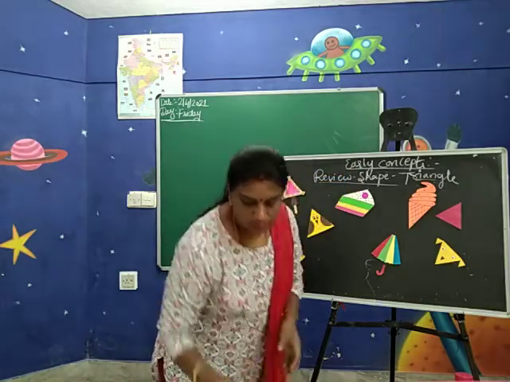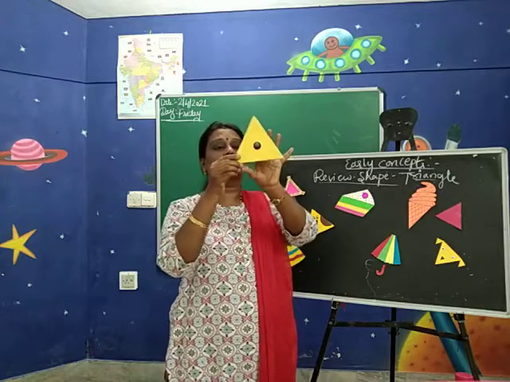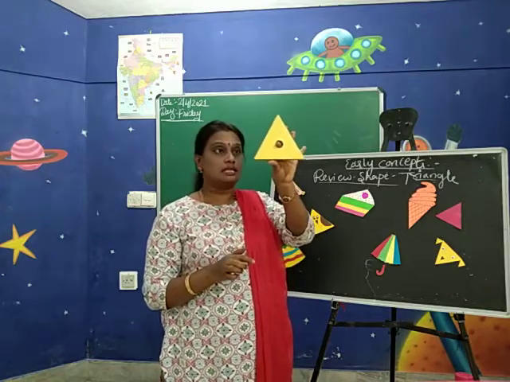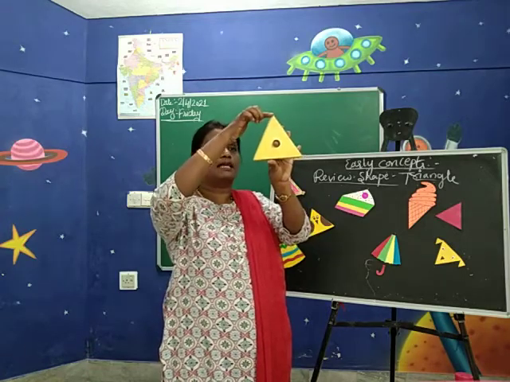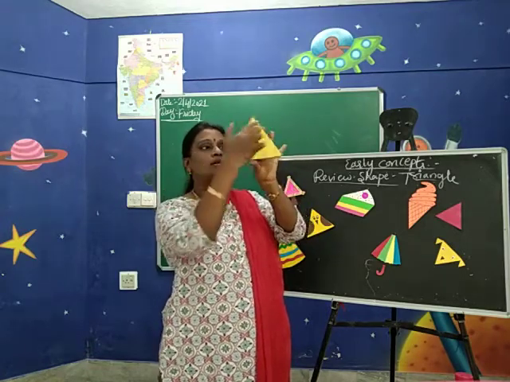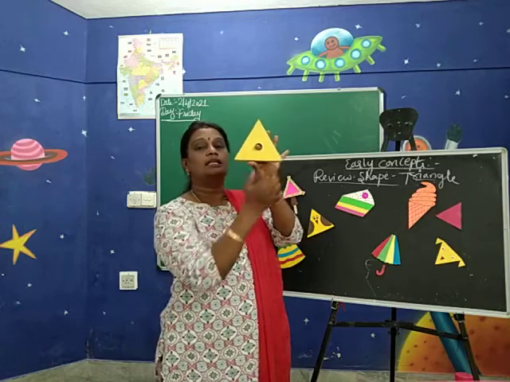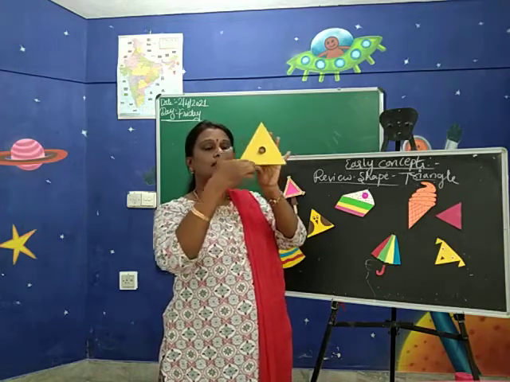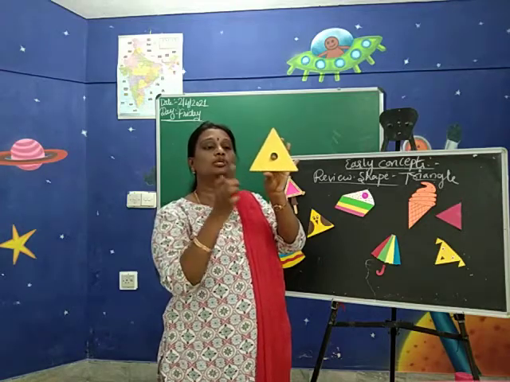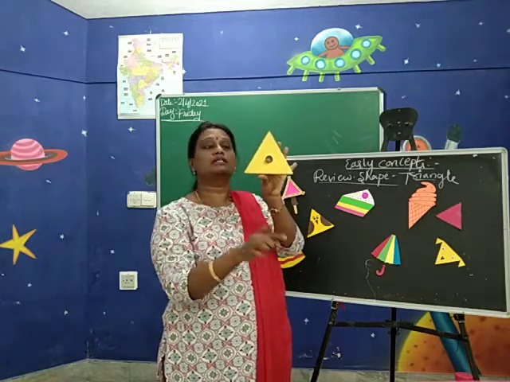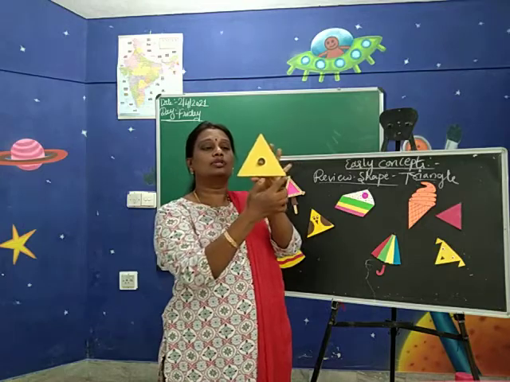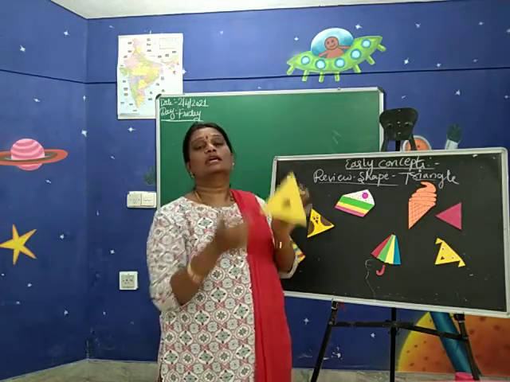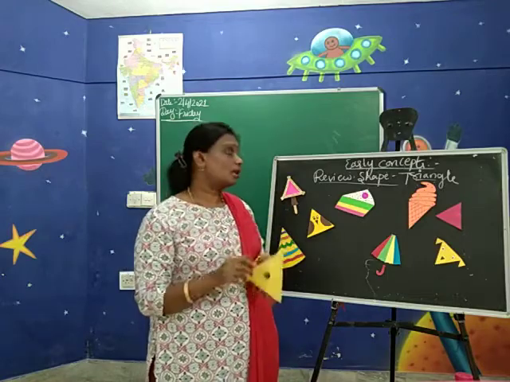Now I will show you the block which is having a triangle shape. What shape is this? This is a triangle shape. Now I will show you the sides. 1, 2 and 3. 3 sides are there in triangle. Corner 1, 2, 3. How many corners are there? 1, 2, 3 corners. Triangle has 3 sides, 3 corners.